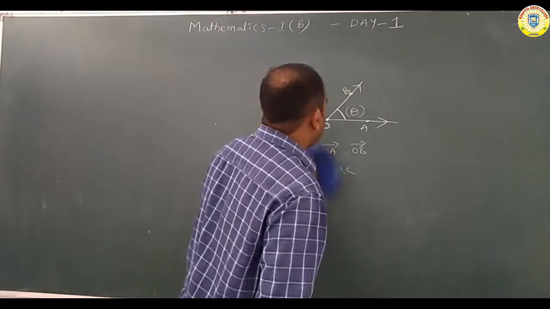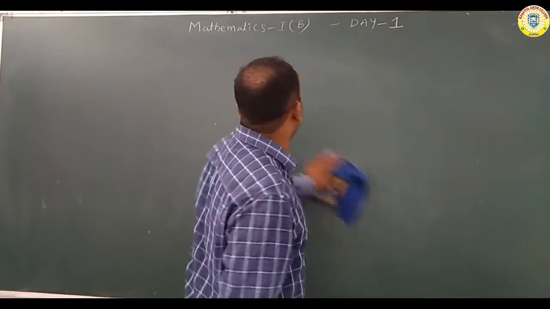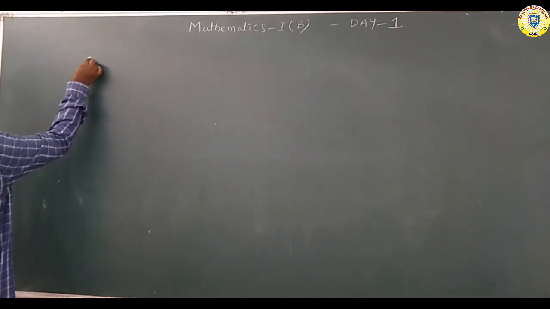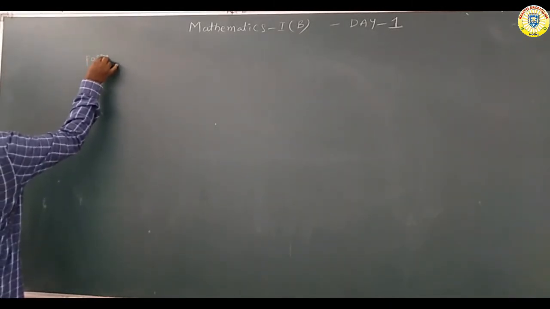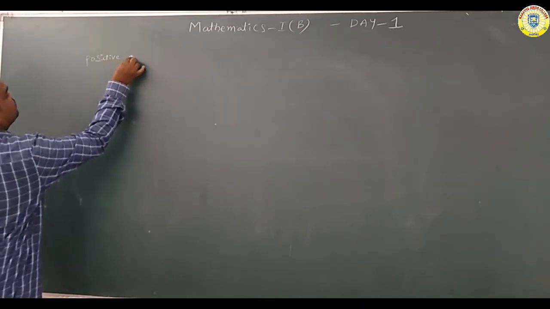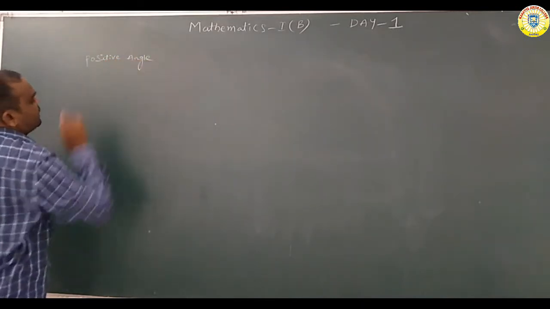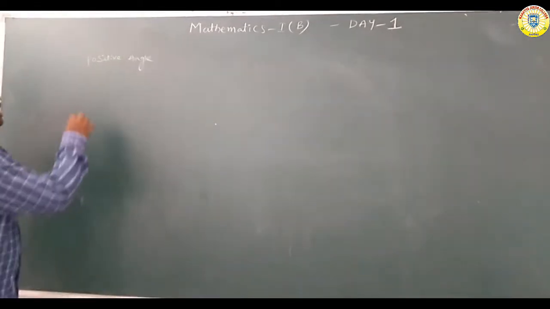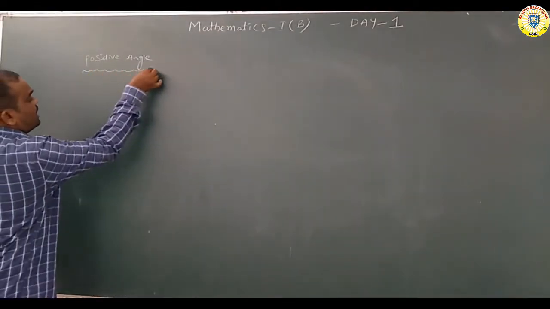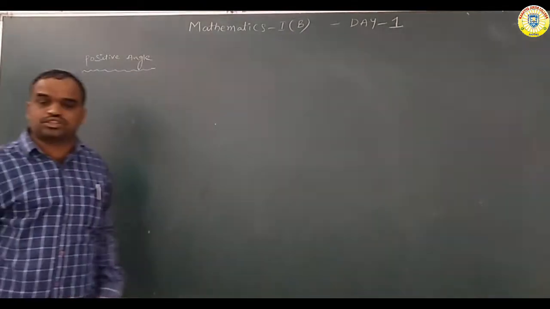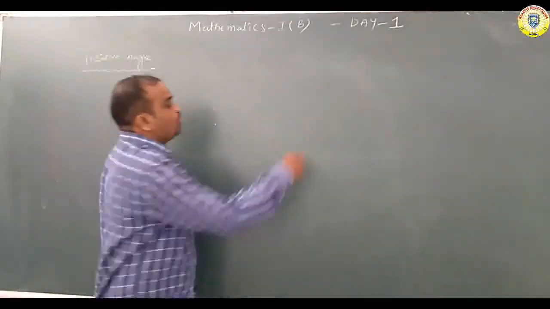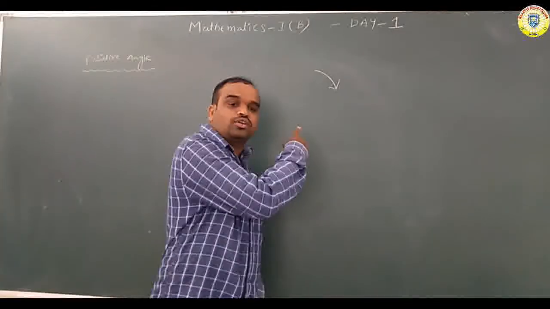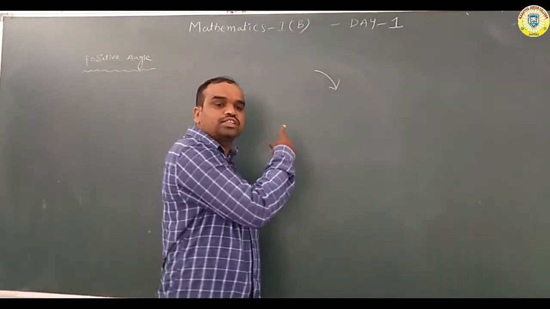Okay now, positive angle and negative angle. See here, first we are discussing the rotation in clockwise and anti-clockwise sense. So the rotation like this one, is this clockwise or anti-clockwise rotation?